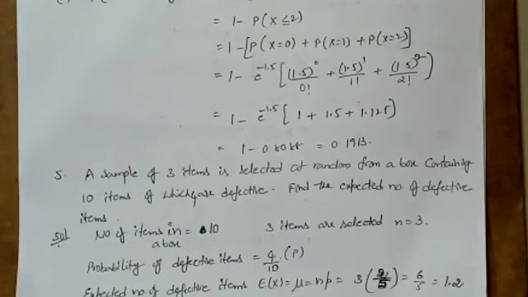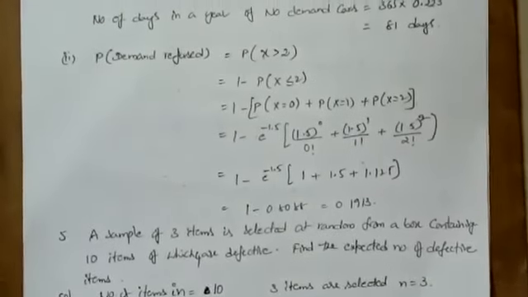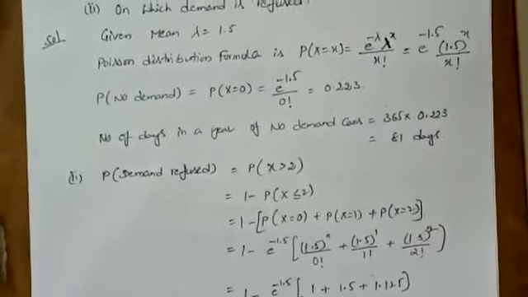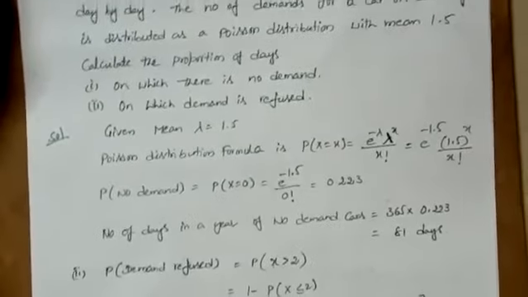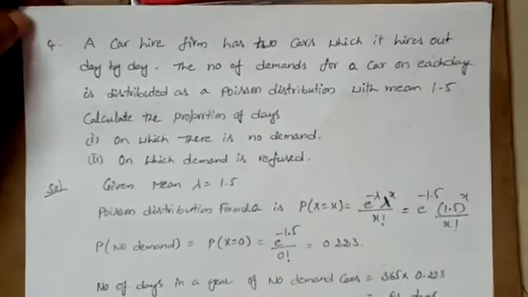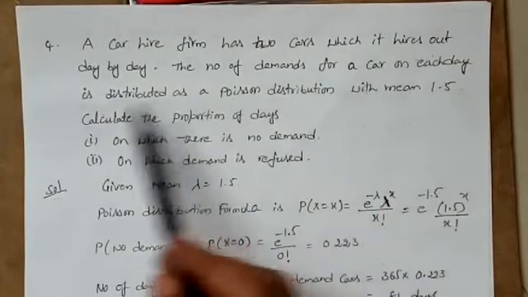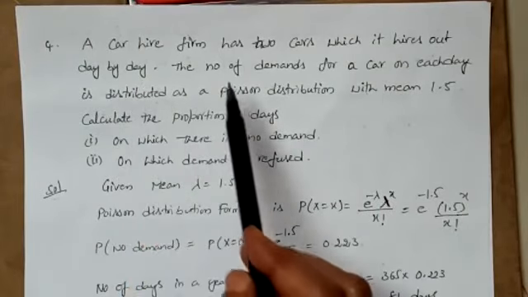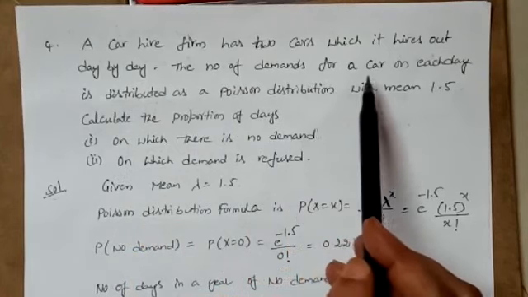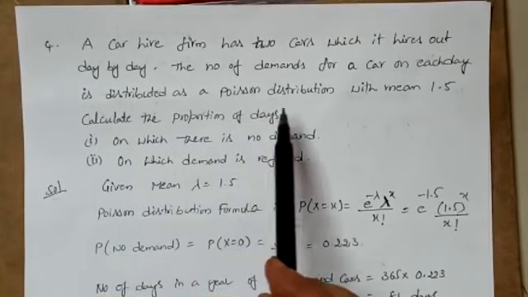Another problem related to cars. So this is the question. A car hire firm has 2 cars which it hires out day by day. The number of demands for a car on each day is distributed as a Poisson distribution.